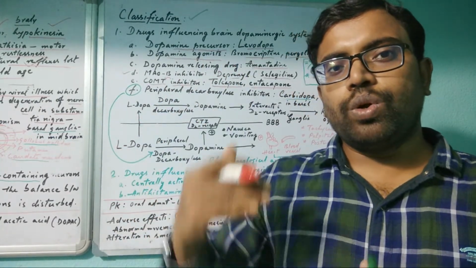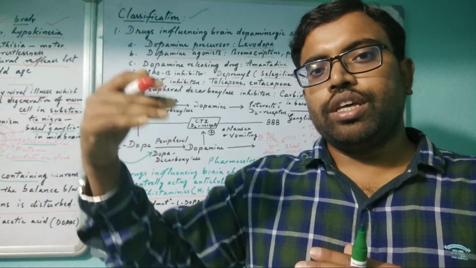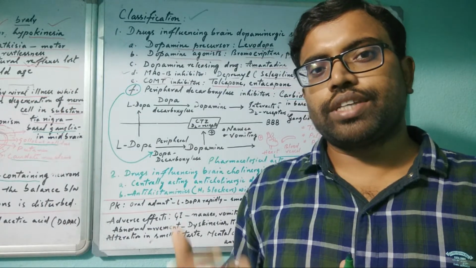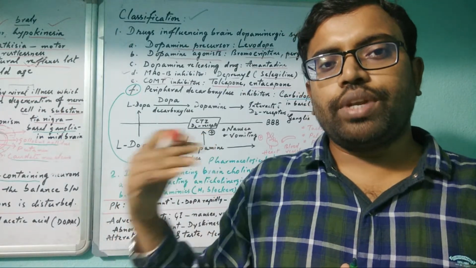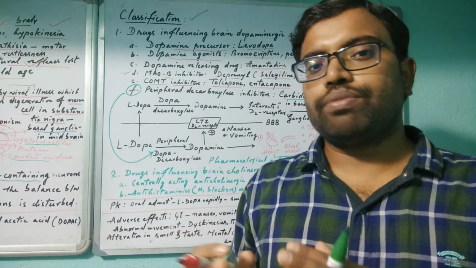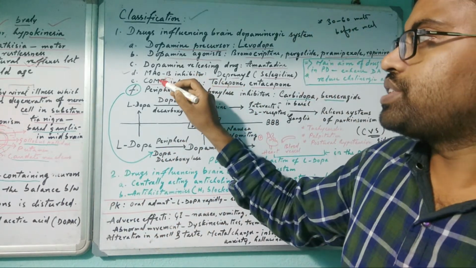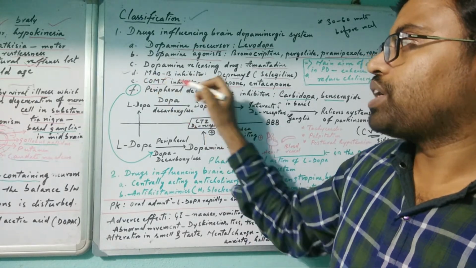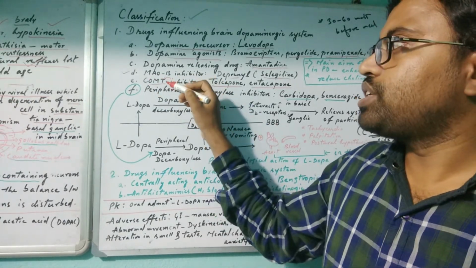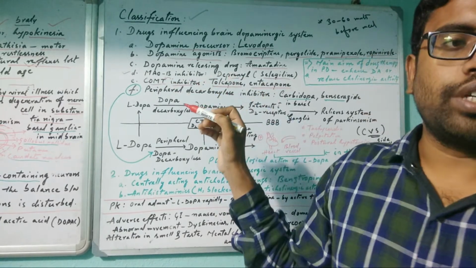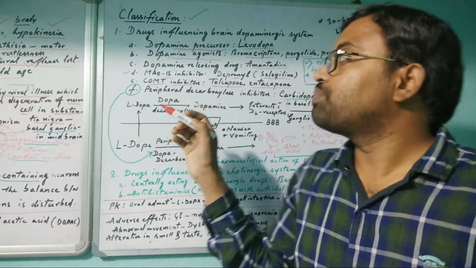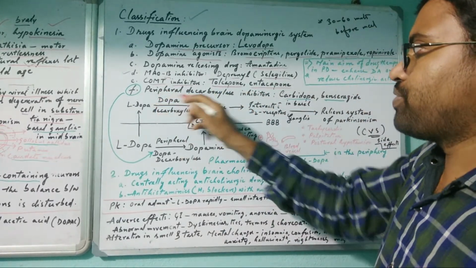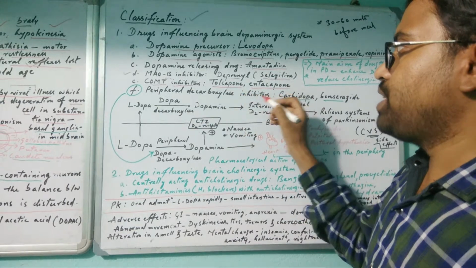If more neurotransmitters are released from the presynaptic neuron to the postsynaptic neuron, then excitatory effects or other side effects will occur. That's why, in our system, these enzymes are controlling neurotransmitters. But if overproduction or destruction is there, then these inhibitors are used to stop the destruction of the neurotransmitter.